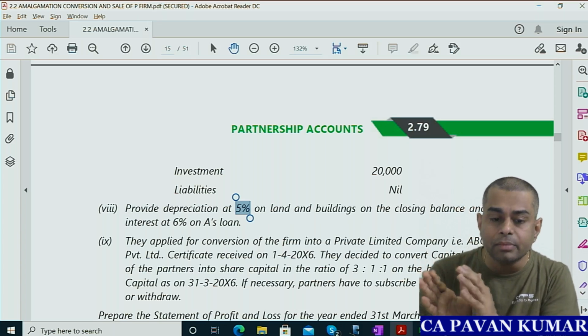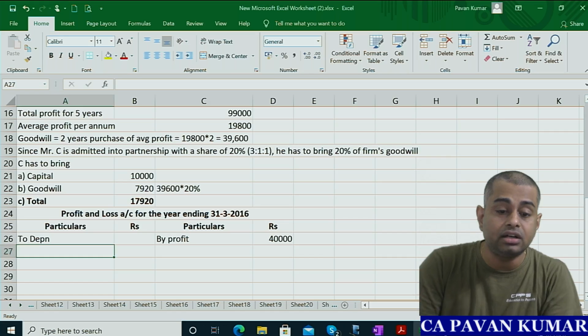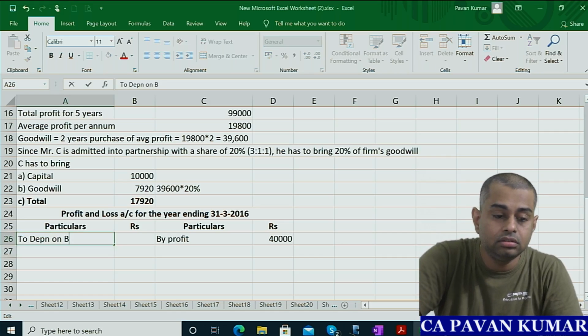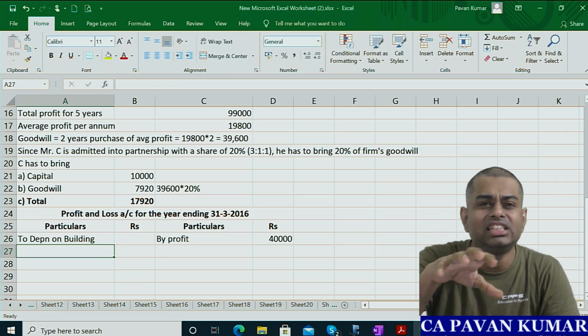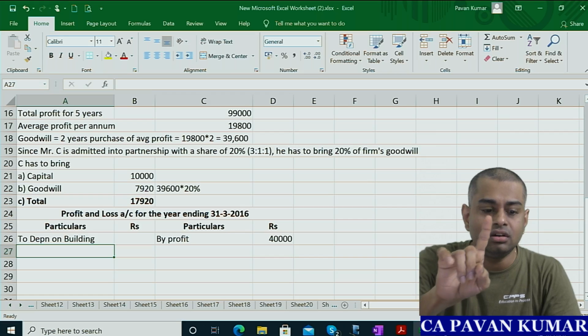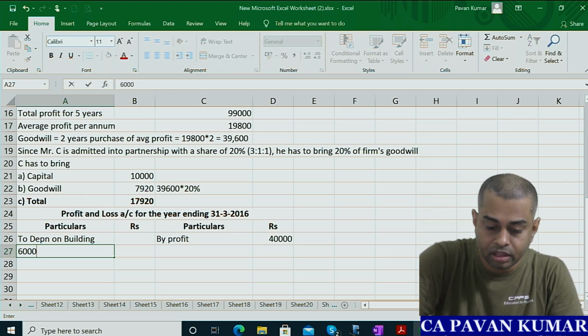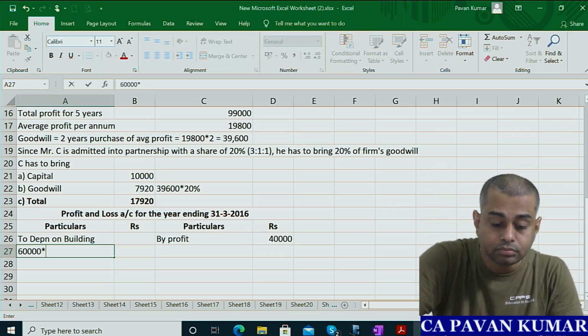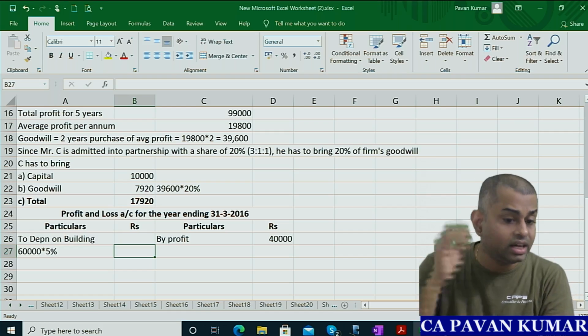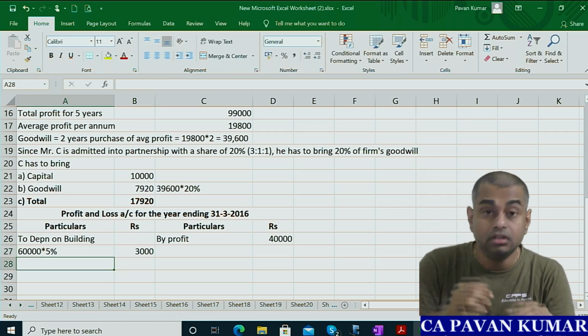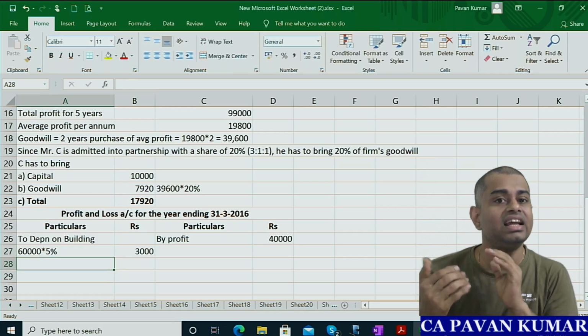So building closing balance is 60,000 into 5%. Though they said depreciation on land and building, you should use depreciation on building only, okay? Because land is a non-depreciable asset. 60,000 into 5%, how much? 3,000.